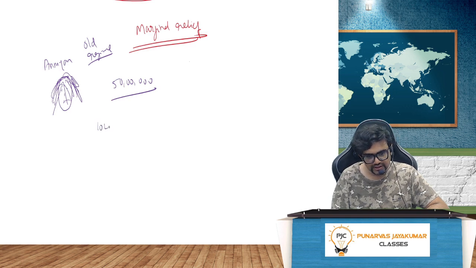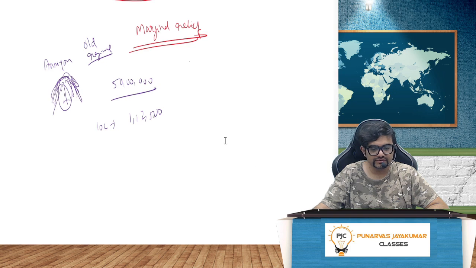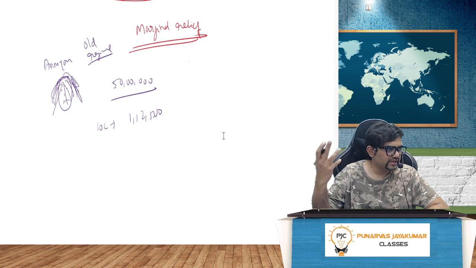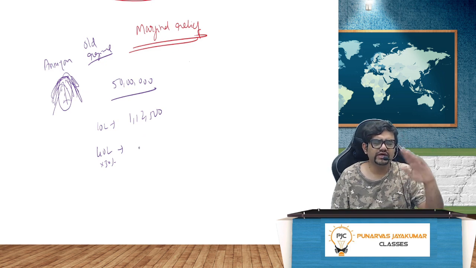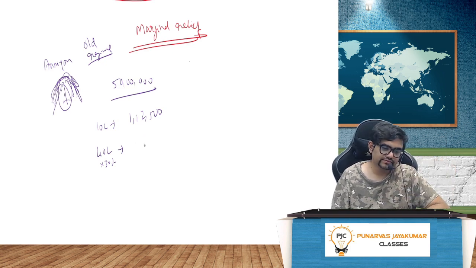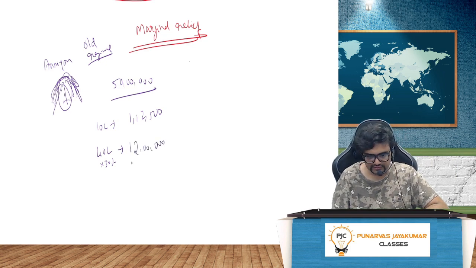Right? So up to 10 lakh, he has to pay tax of 1 lakh 12,500. Normally, we have calculated up to 10 lakh, that much it comes. And for the remaining 40 lakh, he will have to pay 30%. This is the old regime, that 0 to 2 lakh 50, 2 lakh 50 to 5, 5 to 10, that one. So on 40 lakh, you'll have to pay 12 lakh. Overall, 13 lakh 12,500.